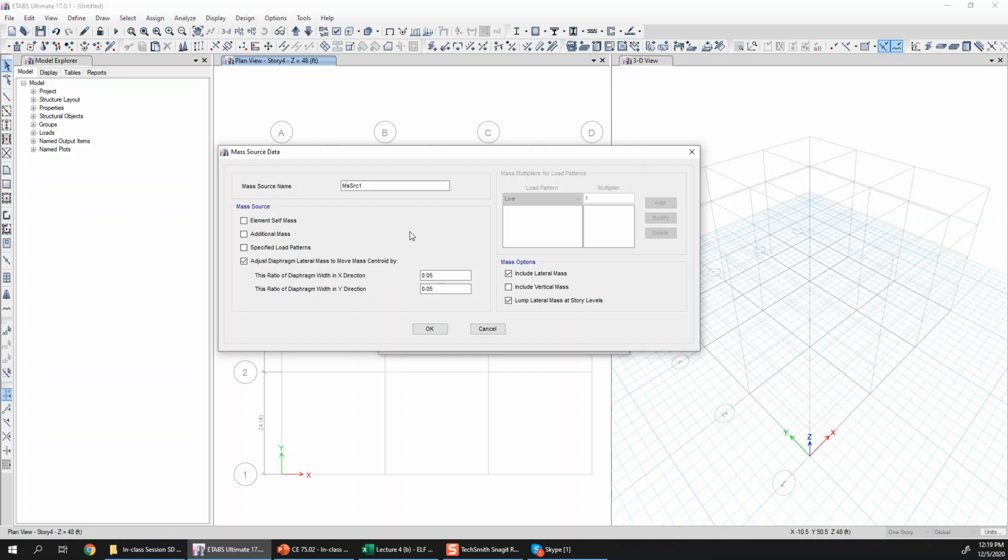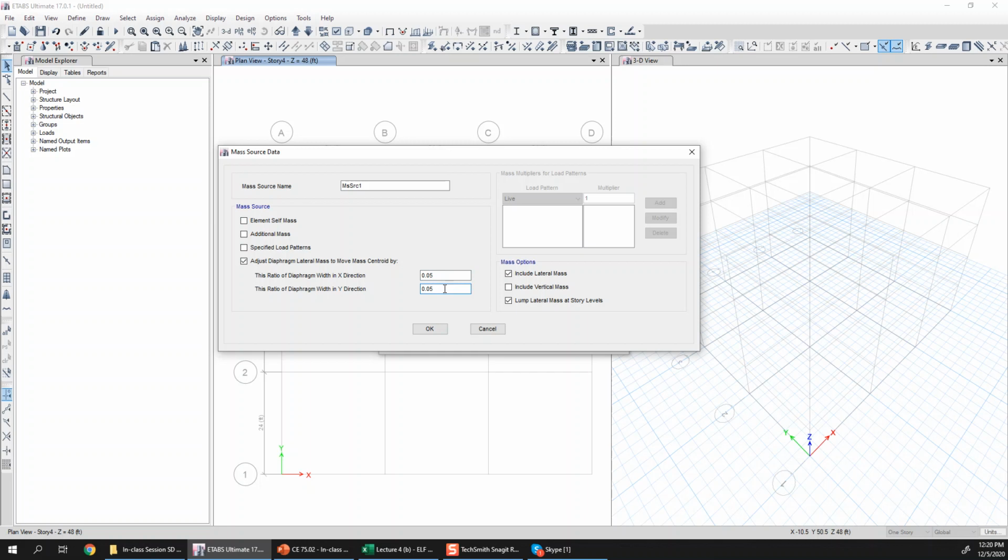The second option is that instead of moving the load from center of mass, why not you just change the location where the mass should be concentrated, and that effect will automatically modify the mode shapes because the mass matrix will be changed, and that effect will be automatically accounted, and there is no need to apply eccentricity in forces. So, if you want to go for that second option, this option you will use, that the center of mass point will be moved from the actual center of mass. It will be moved with this eccentricity in x and y direction.